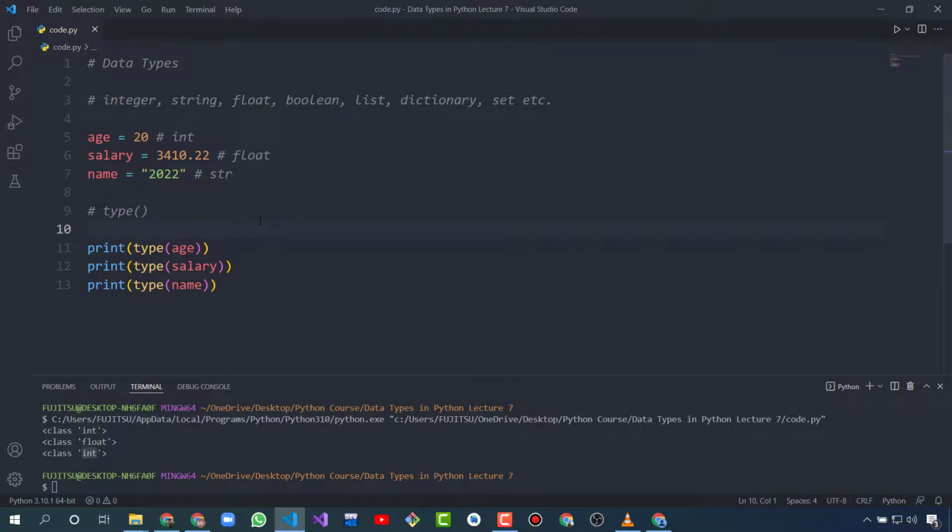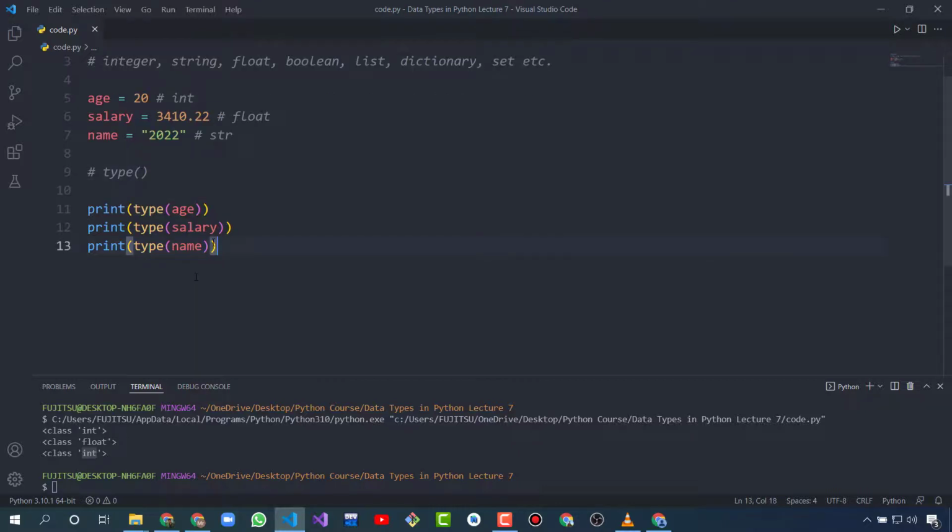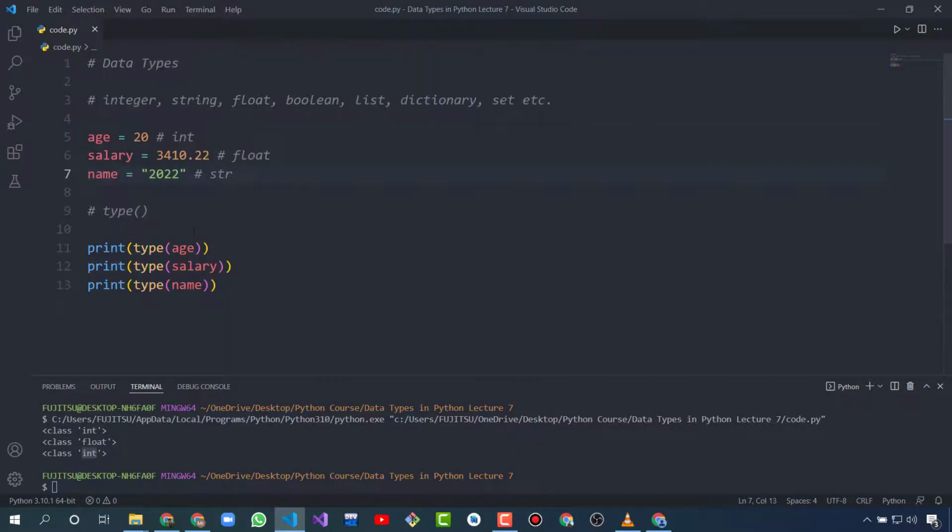So every value, every number or character that is stored between double quotes or single quotes is called a string. That is a way to understand that every value or character between single quotes or double quotes is a string.